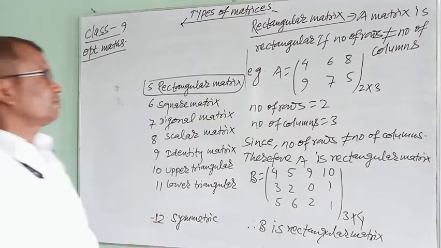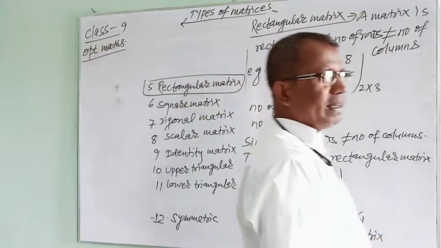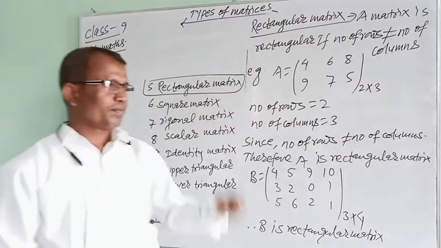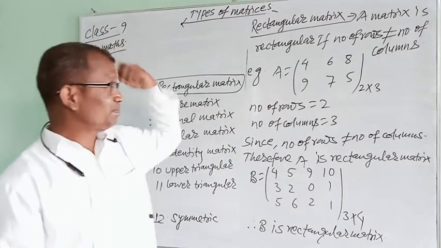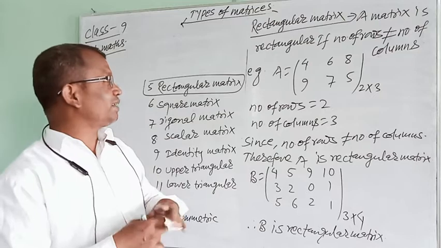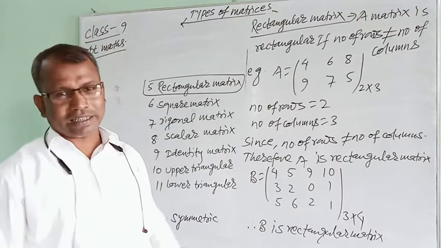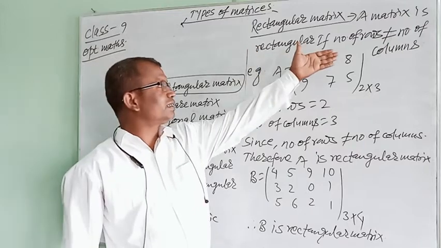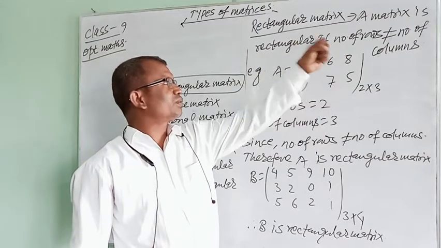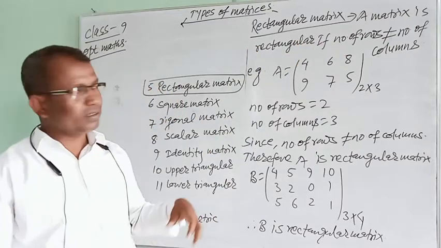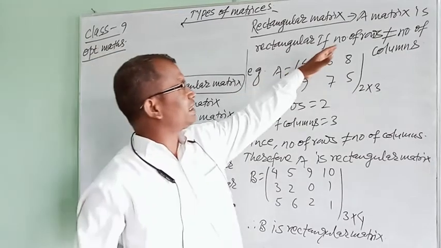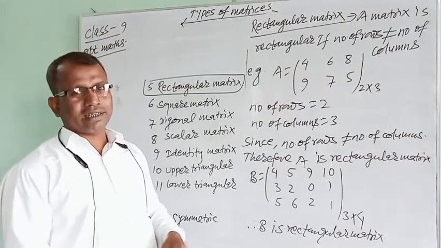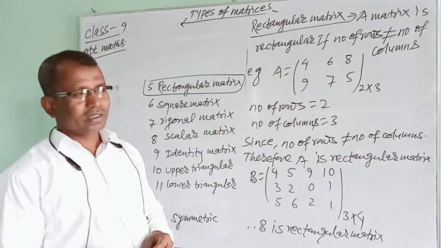Many other examples can be created. Many examples can be formulated by you, or you can make examples yourself. You just need to follow this condition: the number of rows should not be equal to the number of columns. If you create a matrix obeying this condition, very simply you can create a rectangular matrix.